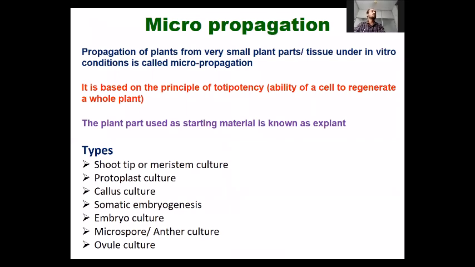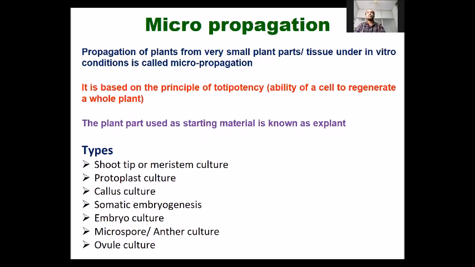next method of propagation is micropropagation, which is the propagation of plants with a very small part of tissue under in vitro or controlled condition. This micropropagation is sometimes also known as tissue culture. And micropropagation is based on the principle of totipotency. Totipotency is the ability of a cell to regenerate into a whole new plant. Every cell of a plant has an ability to regenerate into a new plant.